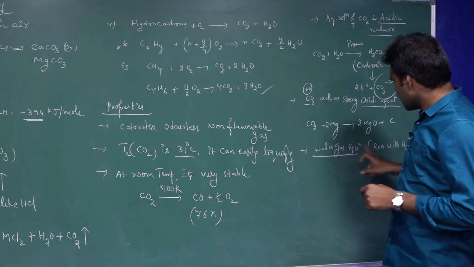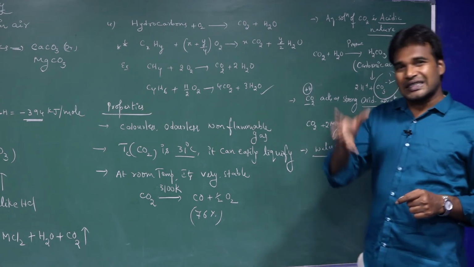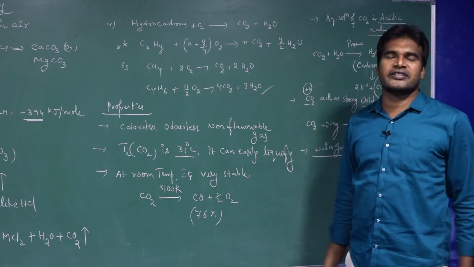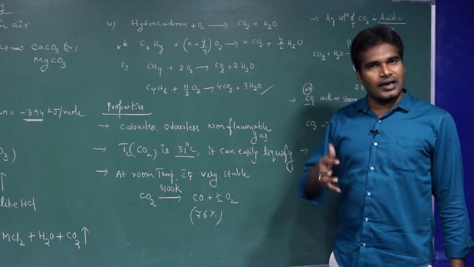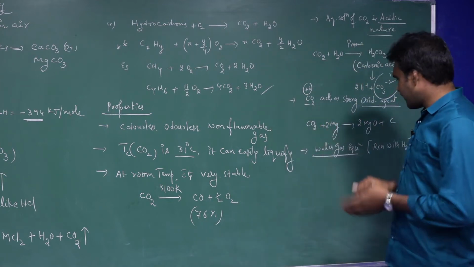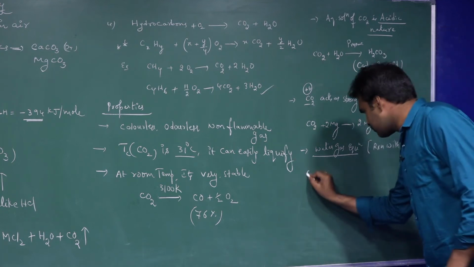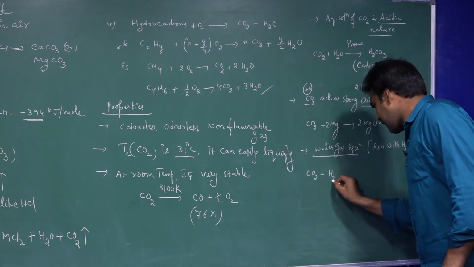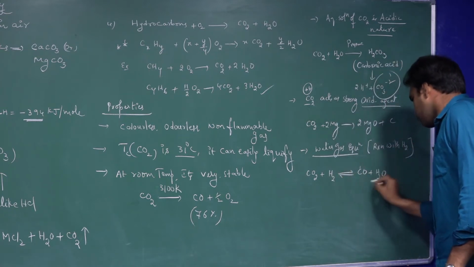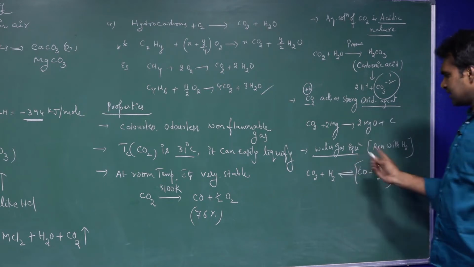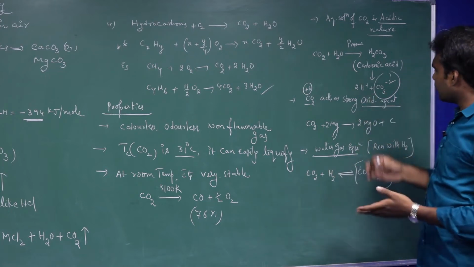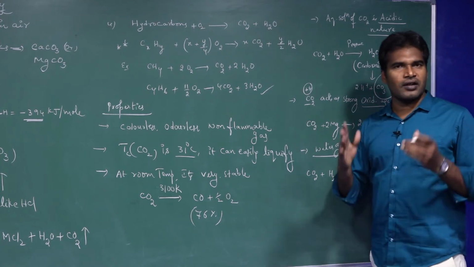But remember that hydrogen and CO2 are inert at room temperature. They cannot react at room temperature. Only when we apply external conditions like high pressure and heat, when we supply the heat, then only they can react and give the product. So when you supply those external conditions, CO2 reacts with hydrogen, and they give CO plus H2O. This mixture we are getting. So this is what we call the water gas equilibrium reaction. So these are some chemical properties of carbon dioxide.